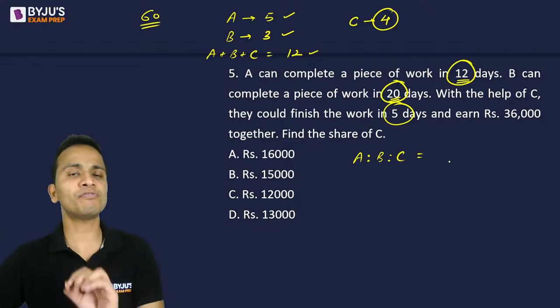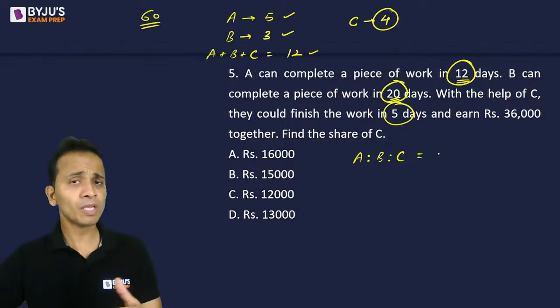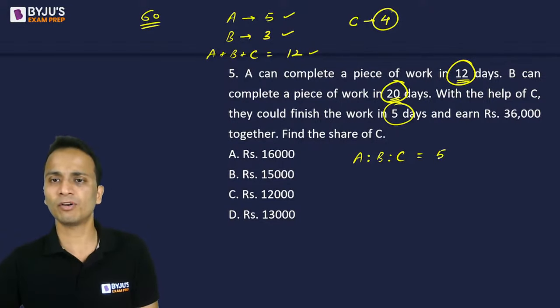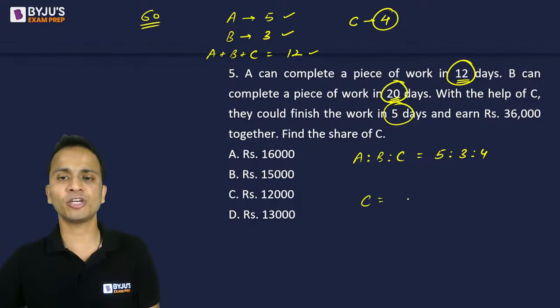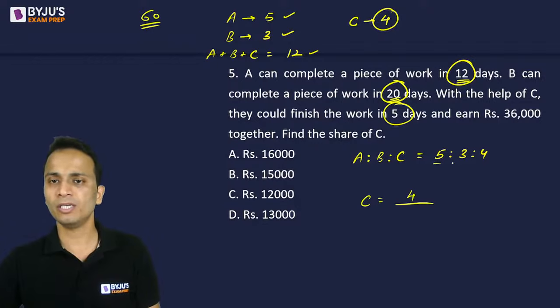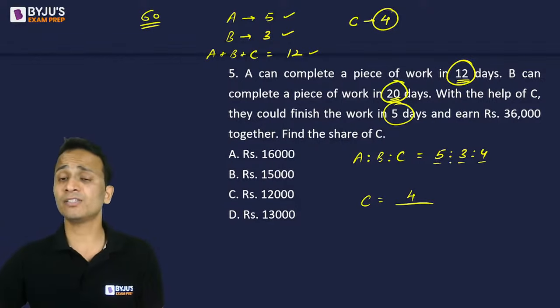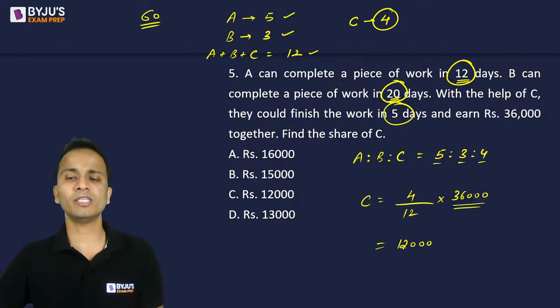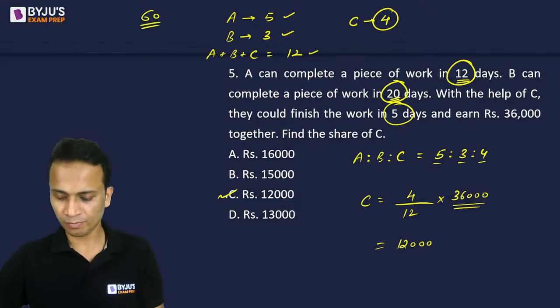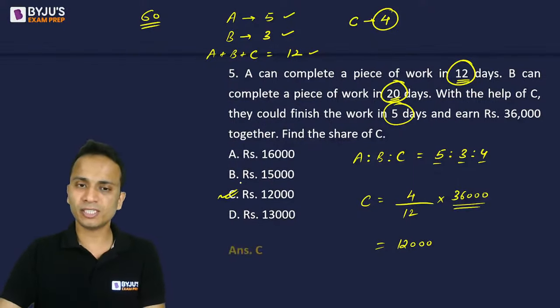So I can say that the ratio in which the money will be divided will be equal to the ratio of 1 day work of A, B, and C, because A, B, and C are working for equal number of days. So 5 is to 3 is to 4 will be the ratio in which the total money will be divided. We have to find out the share of C, which will be 4 upon the sum of these three numbers, that is 5 plus 3 plus 4, that is 12, multiplied by 36,000. So 1 by 3 of 36,000 will be equal to 12,000. Correct answer will be option C.